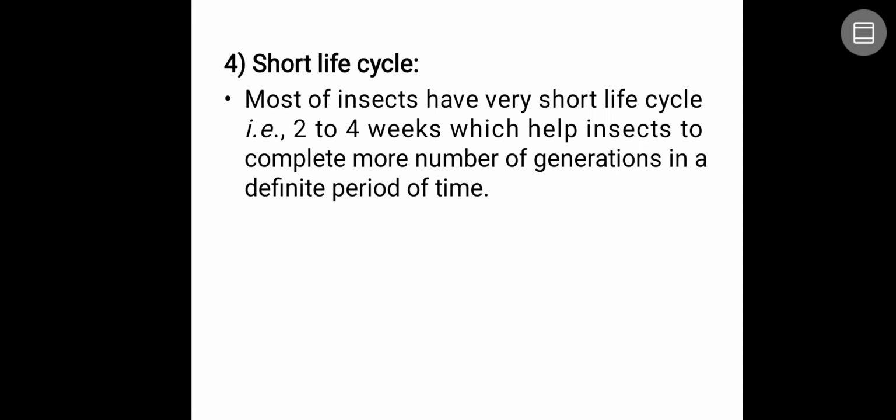A shorter life cycle. As I discussed earlier, insects have a shorter life cycle. Within a month, within a season, within a year, they are going to complete many generations. Most insects have a very short life cycle, it may be 2 to 4 weeks. In some insects, even within 1 week, they complete a single generation, which helps the insect to complete more generations in a definite period of time. Some insects have more than 40 generations per year.